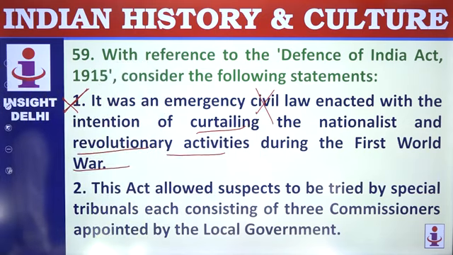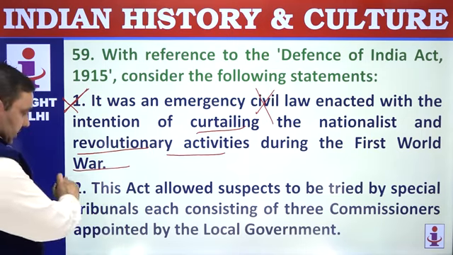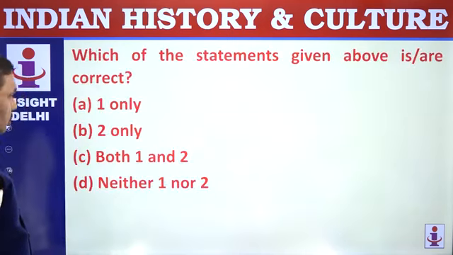This act allowed suspects to be tried by special tribunals, each consisting of 3 commissioners. That's correct. Only 2.